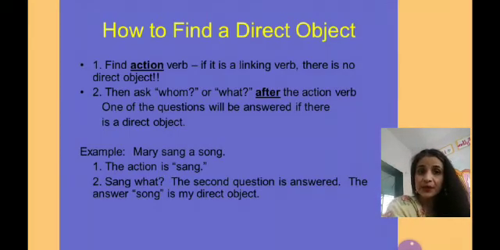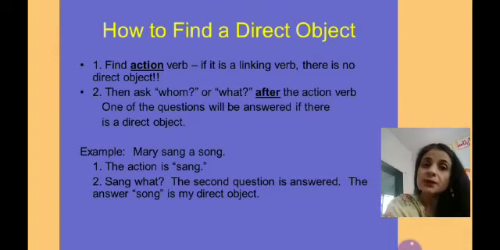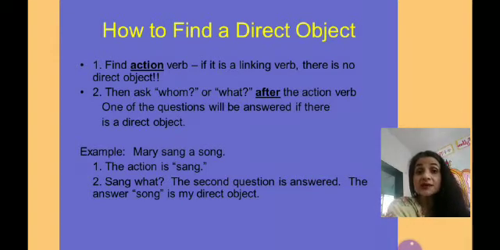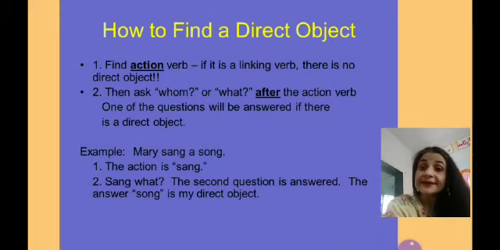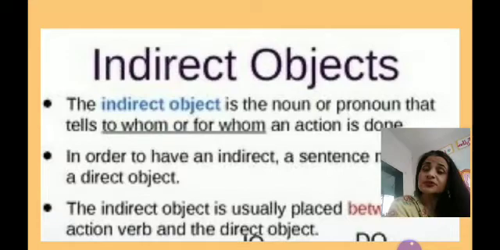For an example, Meera sang a song. So you have identified verb is sang. Now you frame question what? What did Meera sing? You will get the answer a song. So if you are getting the answer to what? That is your direct object. Understand? Now what is indirect object?